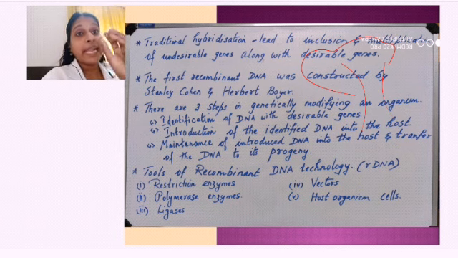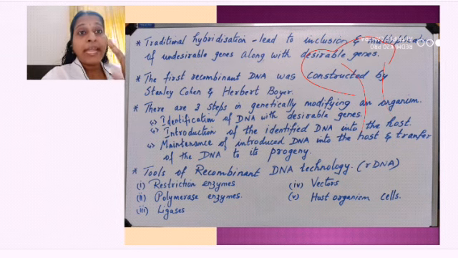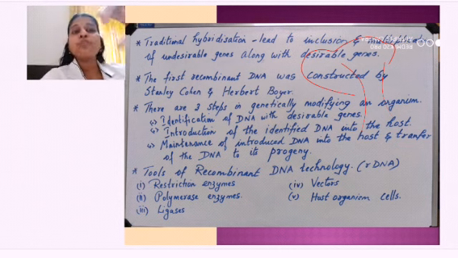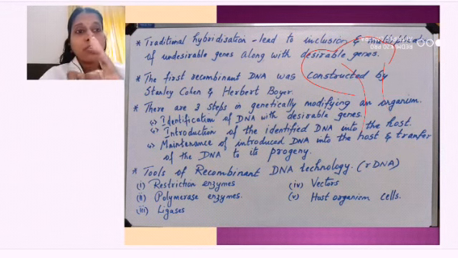So, first is identification. Identifying DNA with desirable genes. I have identified that this plant has this DNA, and in that DNA this is the gene which is producing the protein. So, that is the first process.